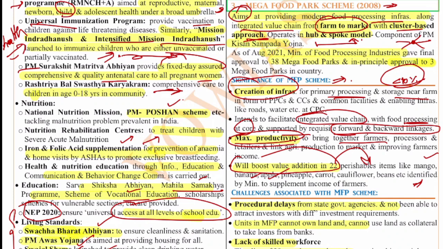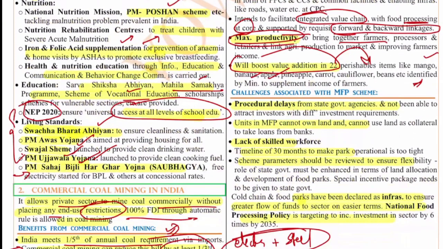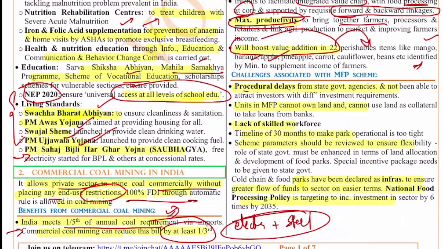And here you can write this data. Currently there are about 22 mega food parks which are in operation. They are in line with the Make in India and Atmanirbhar vision. But this scheme has a lot of challenges like the procedural delays from state government, and they are not able to attract these investors. That is the major thing.